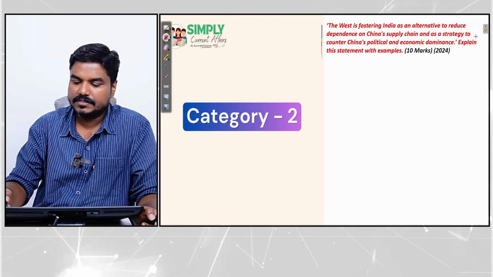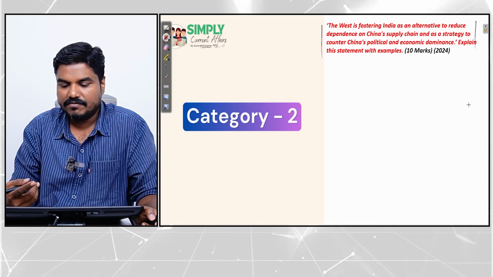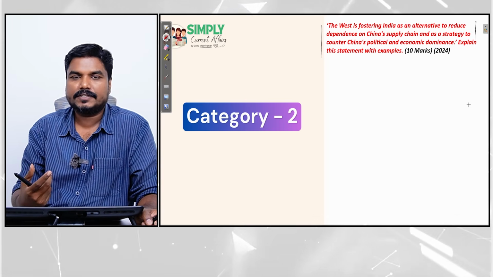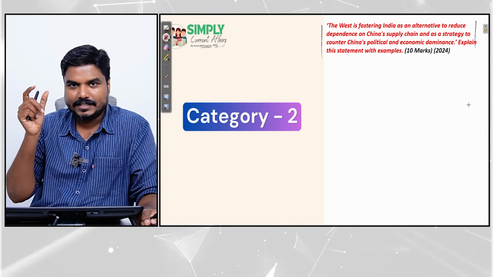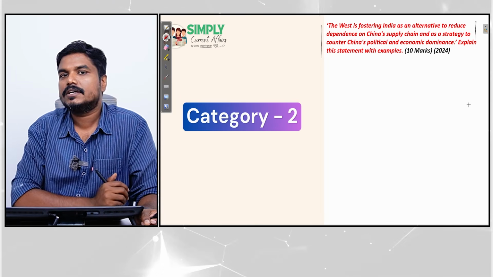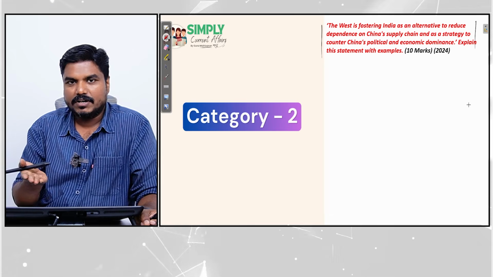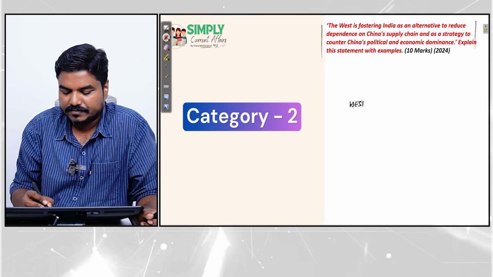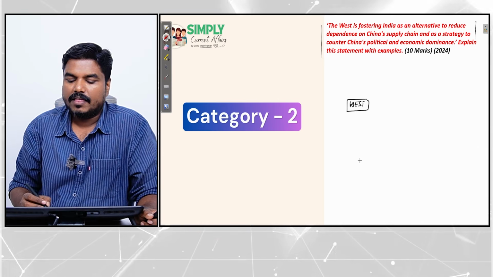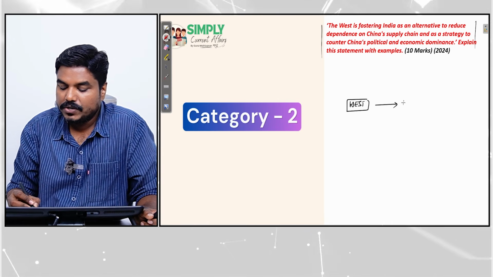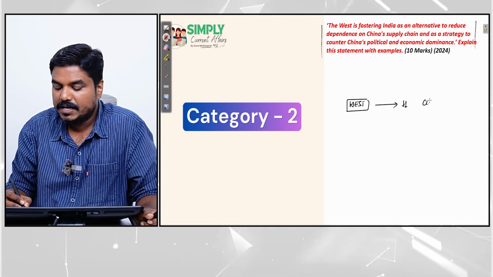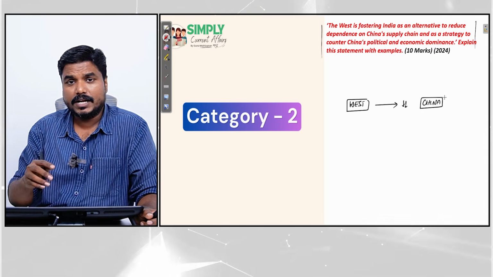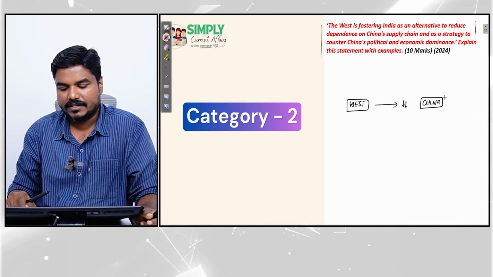On first reading, we will not understand such questions clearly. So read it twice or thrice and find out the exact message in the question. I will try to simplify this question. West, they want to reduce the dependence on China, right?